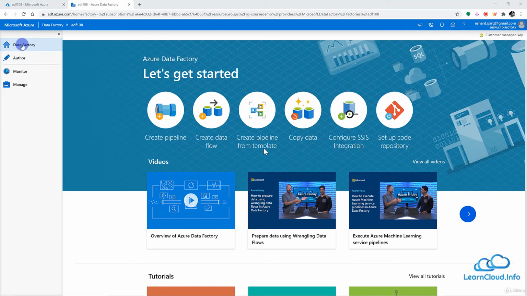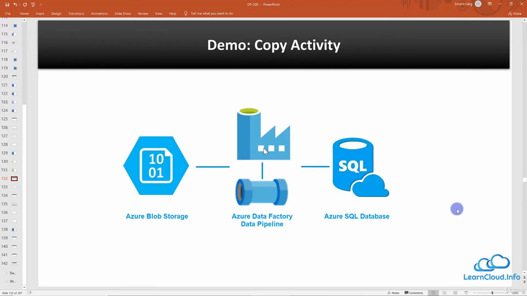Right now I'm on the front page, the home page of Data Factory, and we are going to use this copy data wizard. Let me go back to my slides and show you what we are going to do in this demo. All right, so I'm in my slides right now, and you see we are going to use an Azure Data Factory copy data pipeline to copy data from Blob storage to Azure SQL Database. Once again, we already created the Data Factory earlier in one of the lessons. In this lesson, I'm going to very quickly create Blob storage and SQL Database.